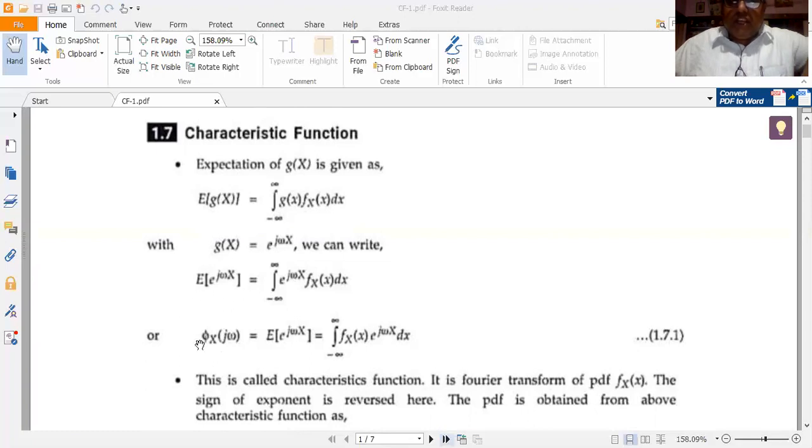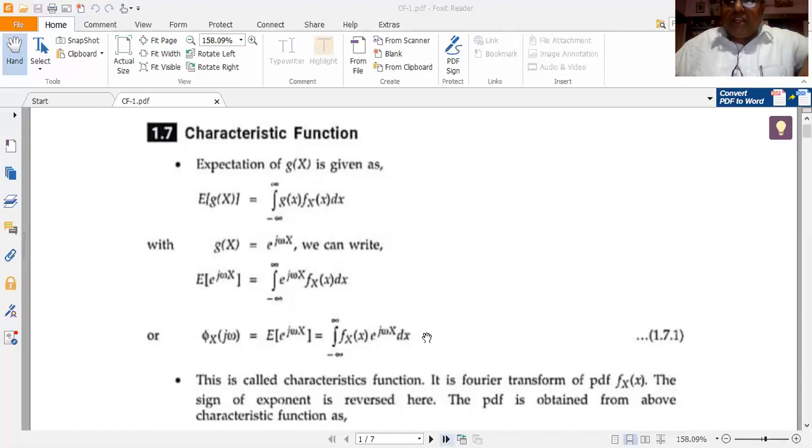Now this expected value of e to the power of j omega x, I am going to denote it as phi_X of j omega, phi subscript capital X of j omega, right? Let me denote this expectation operation of e to the power of j omega X as phi_X of j omega. Therefore, phi_X of j omega, which is equal to the expected value of e to the power of j omega capital X, written as integral minus infinity to plus infinity f_X of x e to the power of j omega x dx, is called the characteristic function.